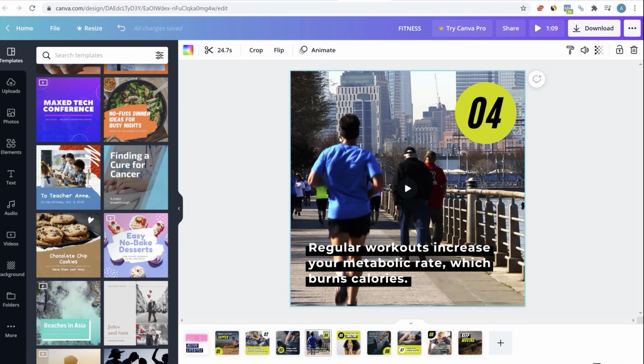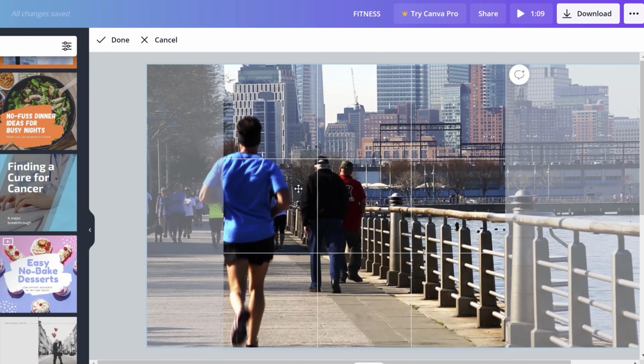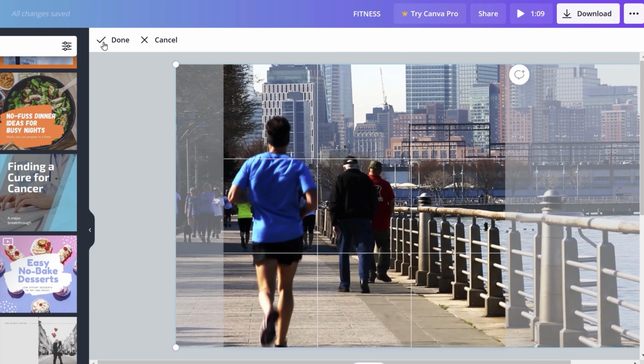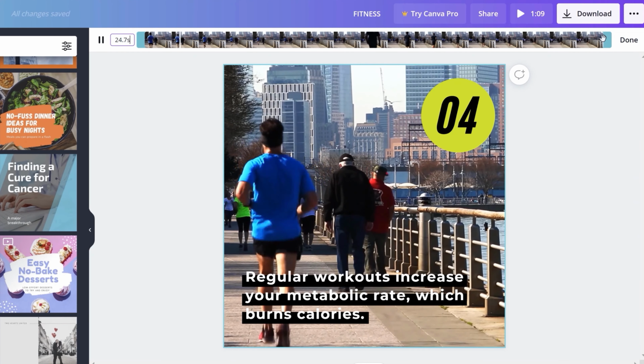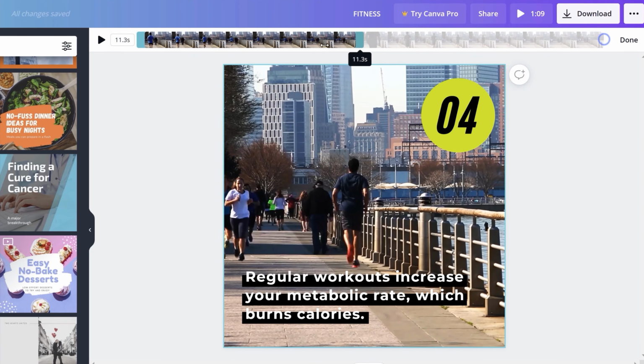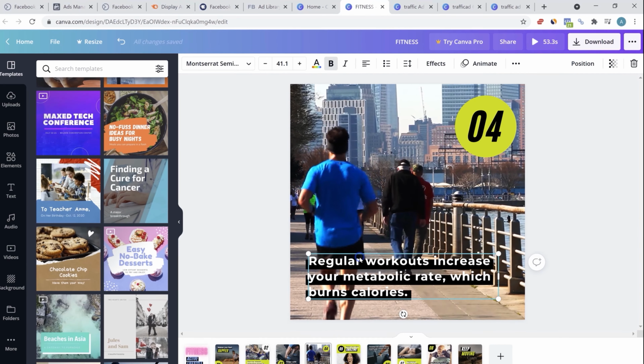Like the 4th slide had a video. If I want to crop the video, I can select the video here and click on crop. And I can crop the video in whatever way I like. I can also trim the video. If you don't want the entire video, then you can trim it to whatever part you want. Let's say I only want 8.7 seconds. I can trim it. Similarly, I can change the text. I can change here. I can change this background.